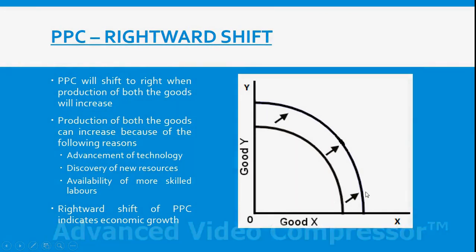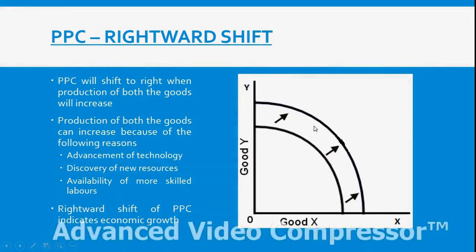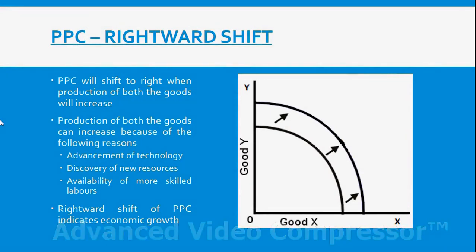When PPC shifts to the right, say from this position we are moving to this position, that implies production of commodity X and commodity Y are both increasing. Only in that case can PPC shift to right. So PPC will shift to right when production of both goods increases. For example, there is advancement of technology, and because of it we can produce more of commodity X and commodity Y, or we have discovered new resources. When we discover new resources, the quantity of available resources will increase.